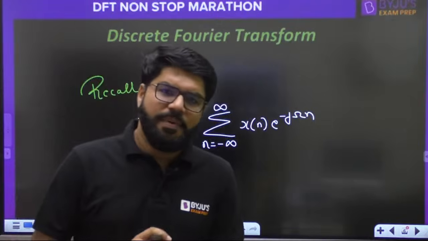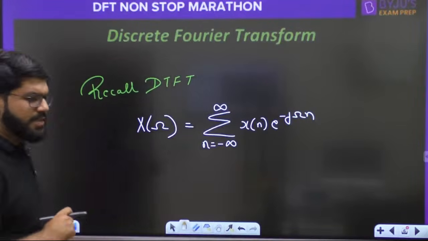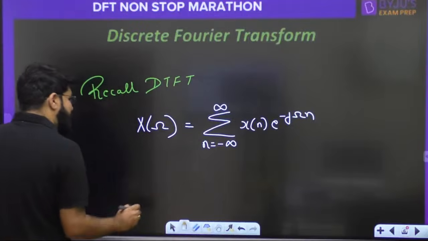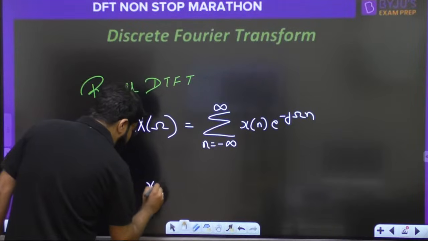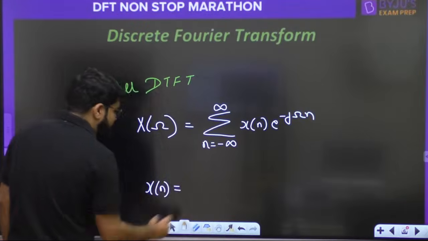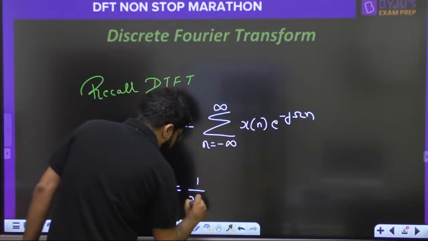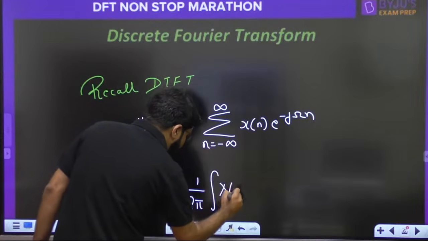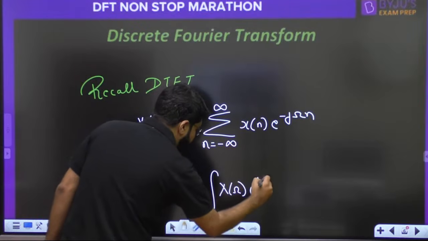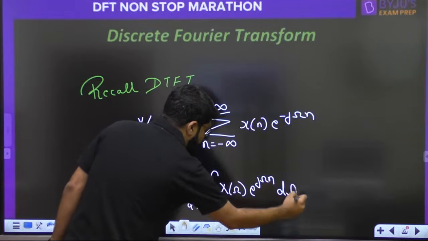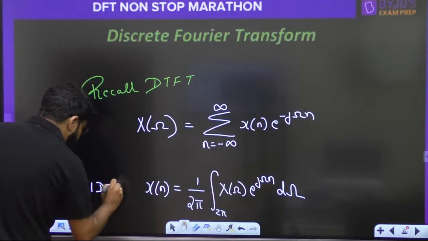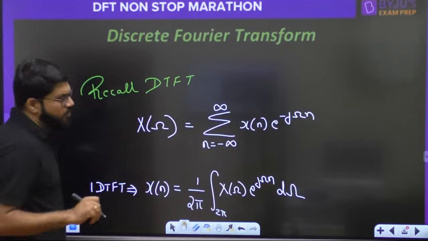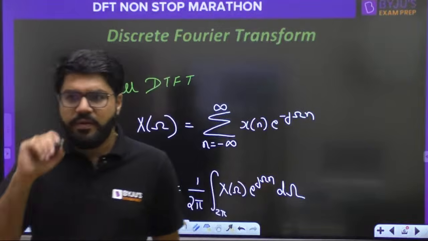That is what is known as the DTFT. Then what is the IDTFT formula? How do you derive x[n] from here? x[n] is given by 1 over 2 pi, integral over 2 pi, of X of omega e raised to the power j omega n d omega. This is the IDTFT formula.